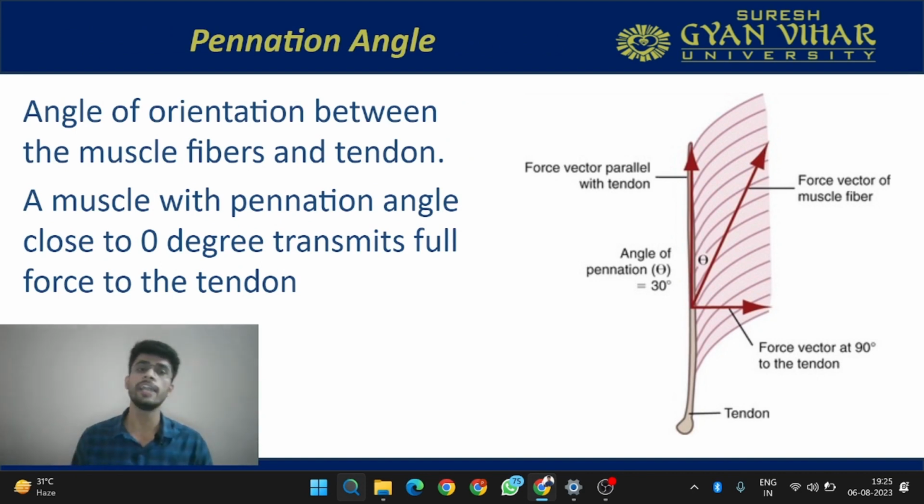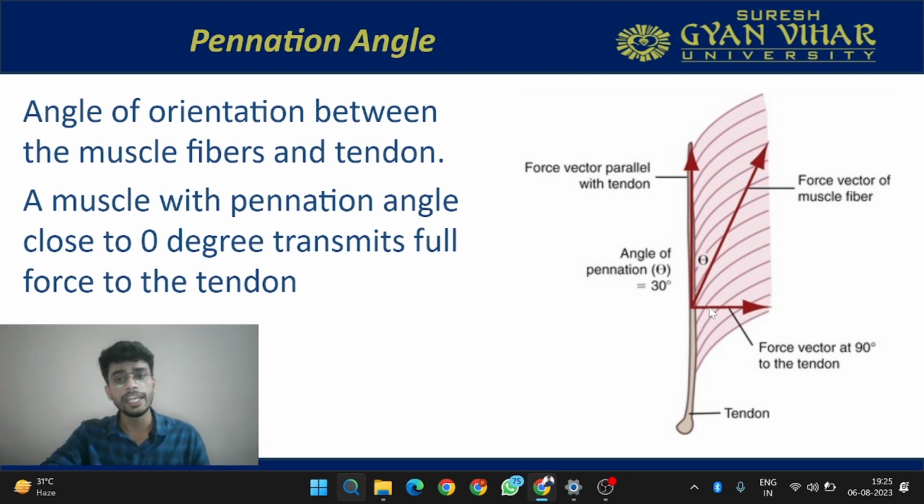Now let's understand muscle architecture point number 2, which is the pennation angle. What is a pennation angle? It is nothing but the angle of orientation between the muscle fiber and tendon. How are the fiber and tendon oriented? What is the angle of insertion of the fiber on the tendon? Because the fiber has to attach on the tendon, then only can it connect to the bone. The tendon is helping the muscle and bone to attach. Here you can see this is the central tendon and these are the fibers, and they are coming and attaching at an angle. Here this angle is represented by theta, and this theta is 30 degrees.